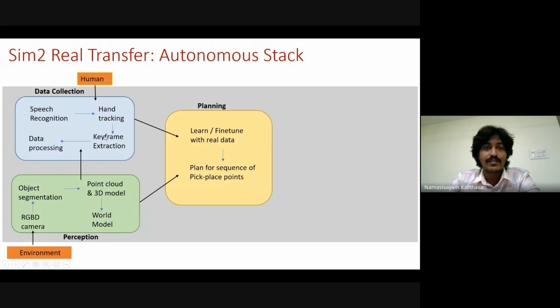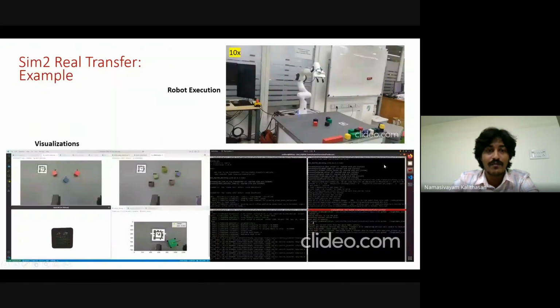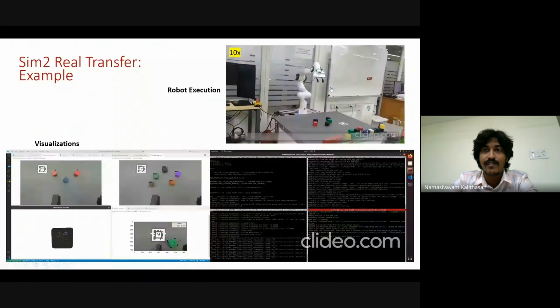This data is used to fine-tune the neuro-symbolic planners, which produce the sequence of pick and place actions. Once we get the sequence, we use object tracking to go near the object, then a grasp pose estimation model to identify the grasp pose, and we pick and place the object.